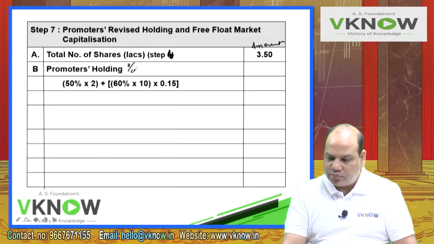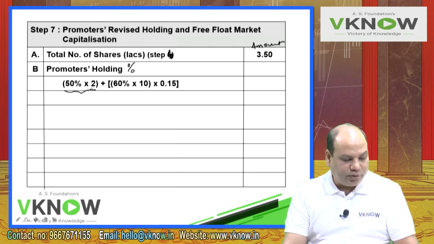Promoters holding percentage. First you understand, then you copy. In the case of Abhiman Limited, 50% of the total share capital is held by promoter. Total number of shares are 2 lakh.